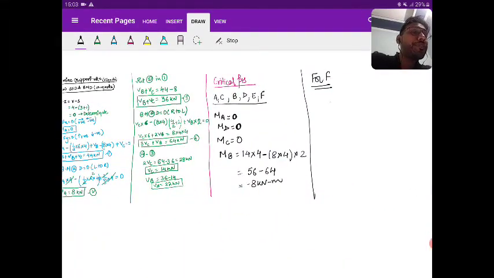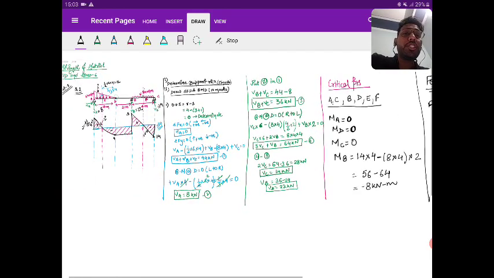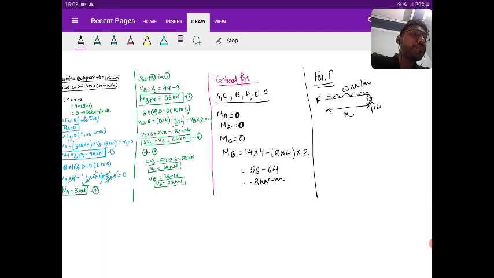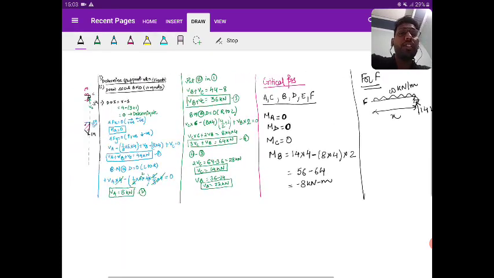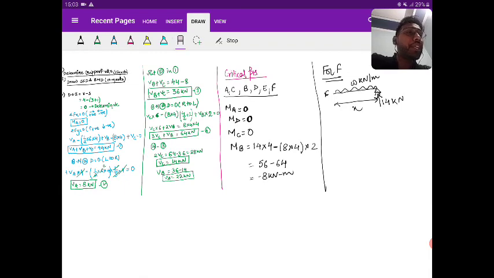So for F, there is a UDL. Let us say the distance is h. Here it is F point. The load intensity is W kilonewton per meter, and the upward force is 14 kilonewton. And this W is also given. That is 8 kilonewton per meter. So what do we know for F? We know that shear force at F is equal to 0.